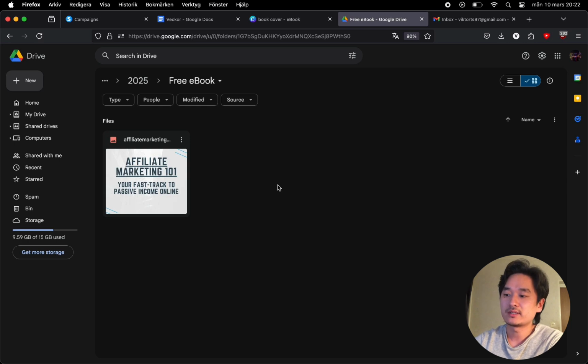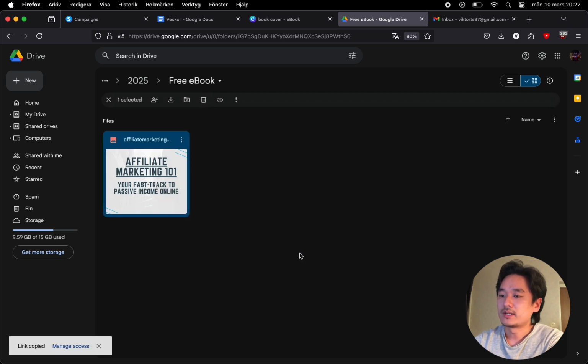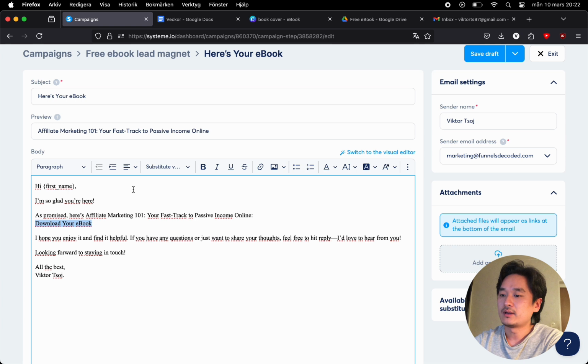And so in this case I have uploaded it to my Google Drive. I'm just going to copy the link and then select where I want it to be, and I'll select the download your ebook and then click on the link icon, and then I'm just going to paste it in the link and then hit save.